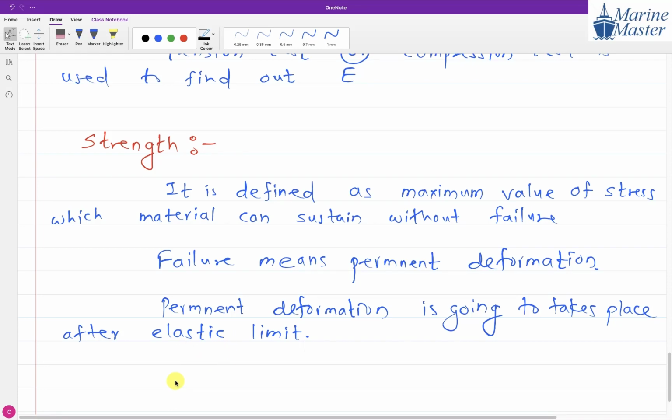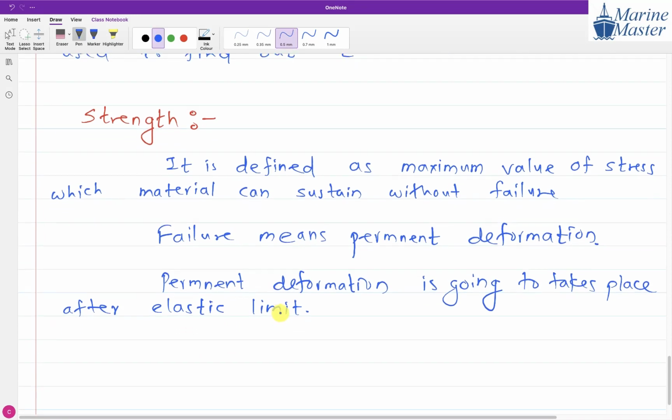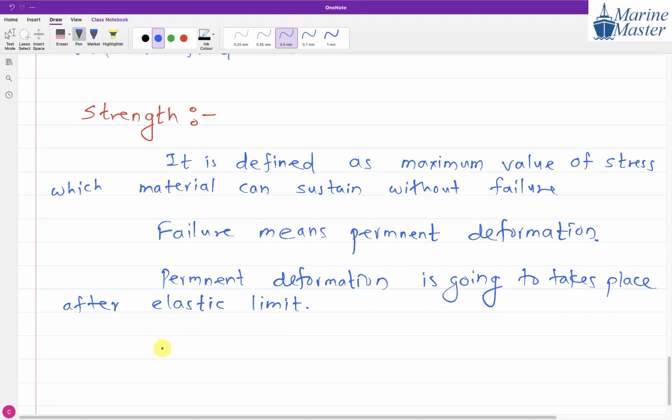So in other words, whatever the value of stress at the elastic limit, can we say it is the strength? Listen to my words carefully. Because after the elastic limit, what is going to happen? Permanent deformation, failure is going to happen.